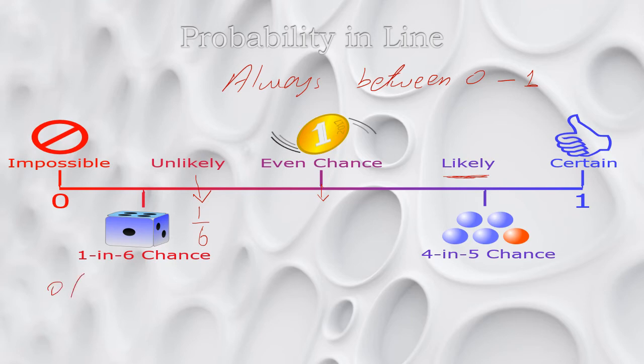For example, 0%, 50%, 100%, or 0, 0.5, 1 whole, or 0, 1 half, 1 whole. We can write probabilities in any one of these forms, and all of these ways could be considered a correct answer.